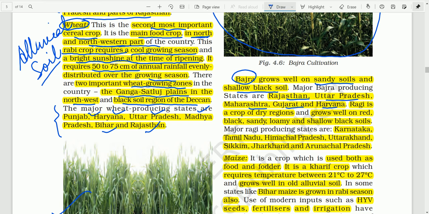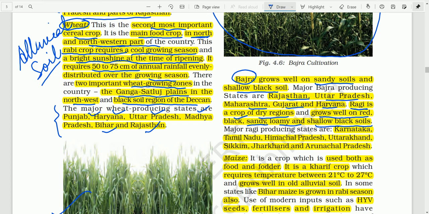About ragi, this is another type of millet. Ragi is a crop of dry regions and grows well on red, black, sandy, loamy, and shallow black soil. That means it can be grown in any type of soil. It requires less moisture, hardly requires irrigation, and requires high temperature.